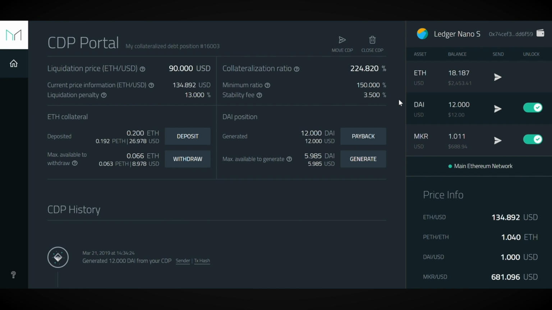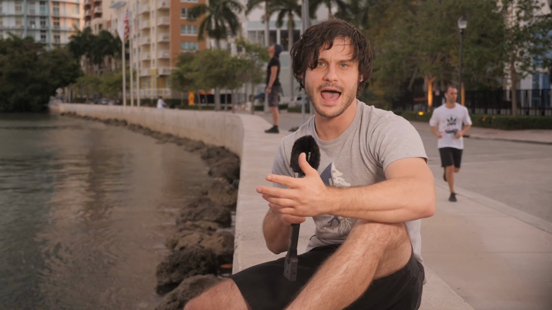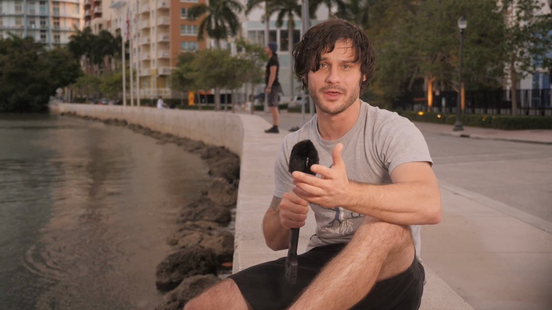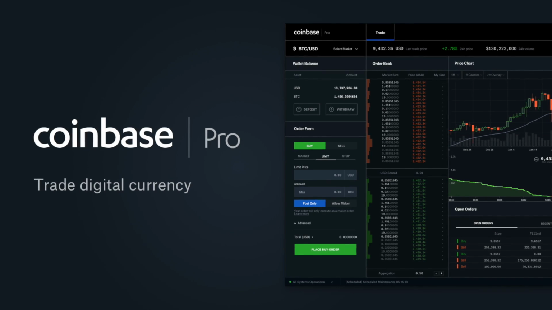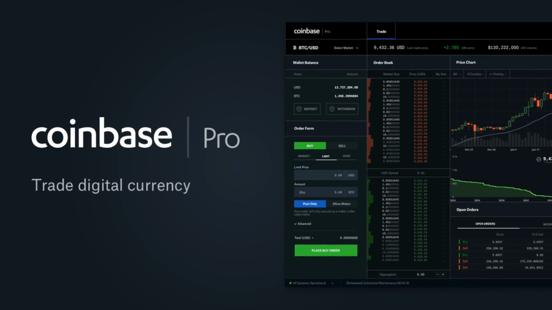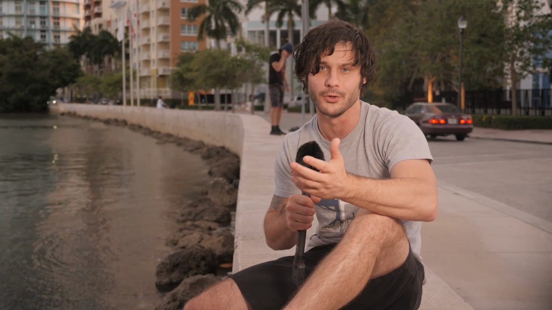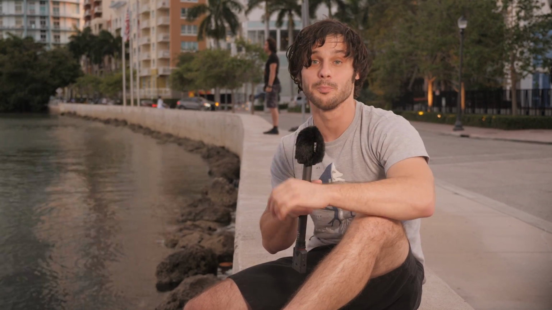And as you can see on the right-hand side, you have 12 borrowed Dai in your ledger, in my case. What can you do with your Dai? Well, you can do anything you want with it. You could send it over to Coinbase Pro and withdraw it for actual US dollars to buy something in the real world. Just like a cash loan, but through the Ethereum ecosystem.